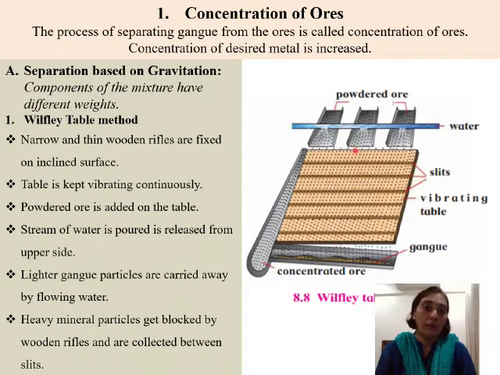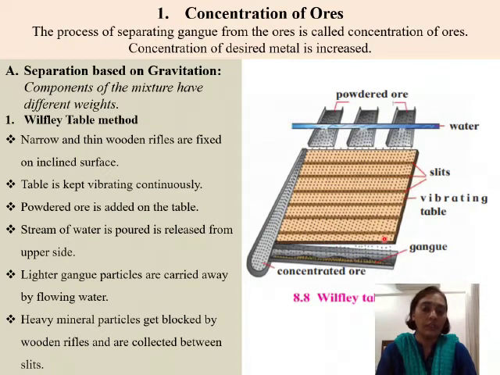But metal particles, they are heavy, and so when the force of the water comes in along with the powdered ore, the metal being heavy, it gets settled into these slits which are present. If some of the metal particles escape out, they still have a chance to get settled in the subsequent slits.